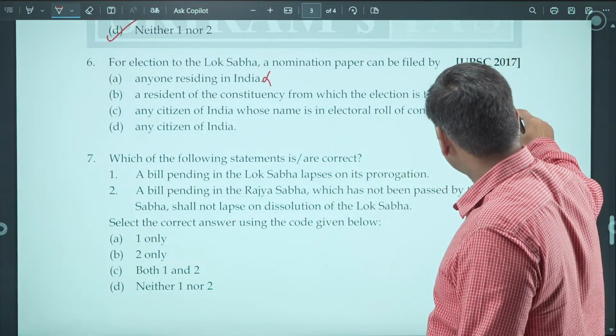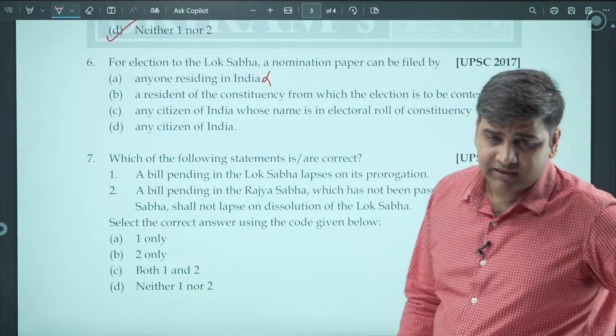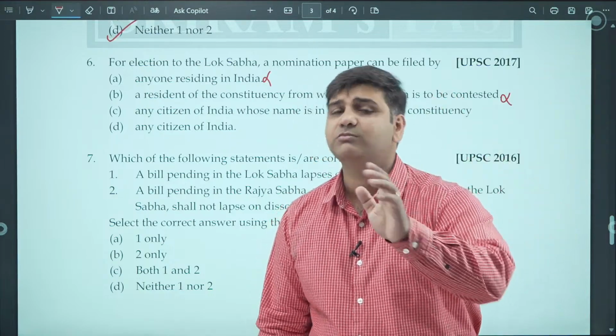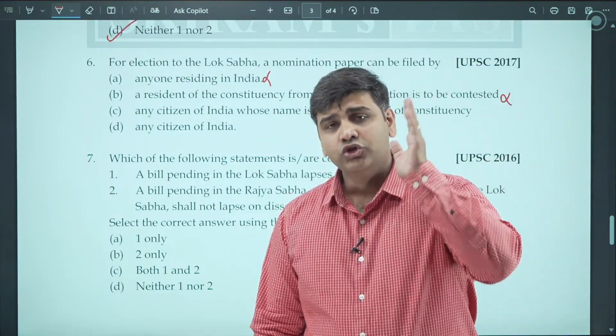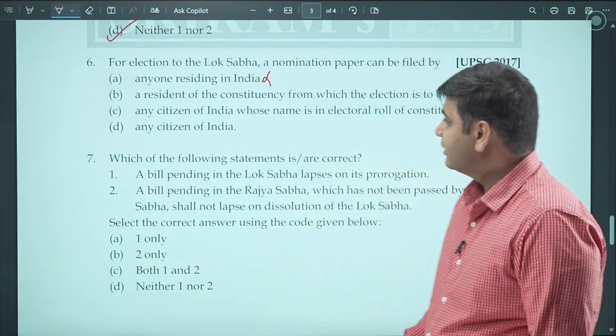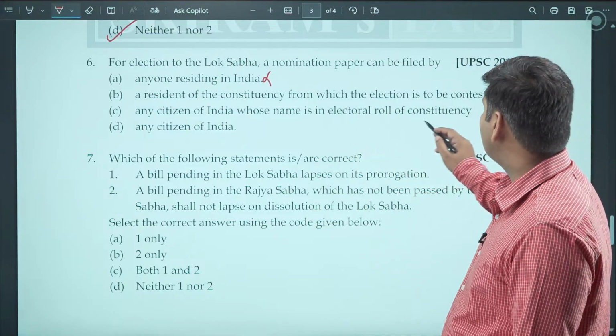Now, this is also not a correct statement. If you are, let's say, living in one constituency and want to fight election from another constituency, that is also possible. It is not necessary that you have to reside in that constituency to fight an election from that constituency. Okay. A citizen of India whose name is in electoral roll of constituency.